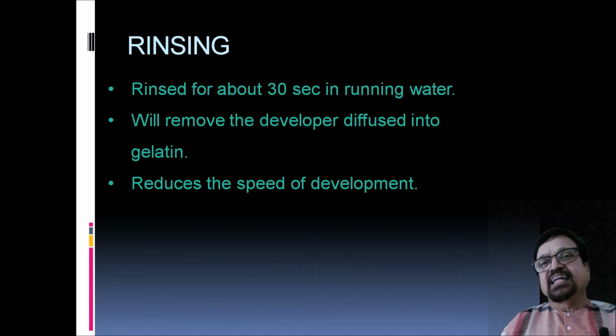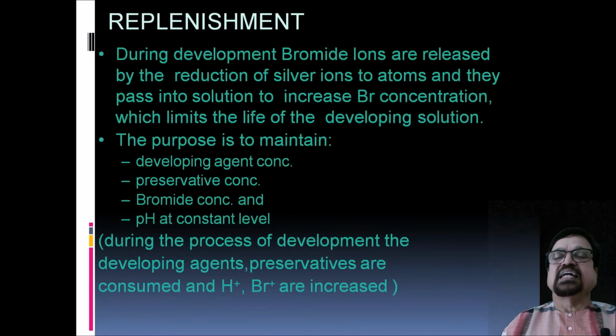If the rinsing is not there, then the speed of development will be reduced. Now let us come to replenishment. During development, bromide ions are released by the reduction of silver ions to atoms, and they pass into the solution to increase the bromide concentration, which limits the life of the developing solution. So each and every film that is processed will deplete the bromides.